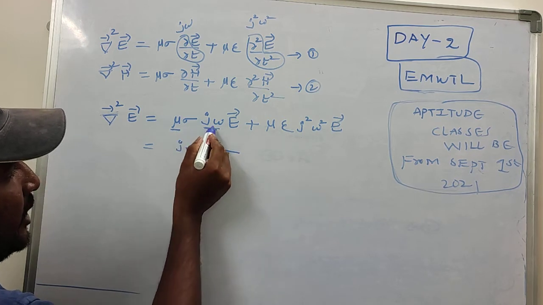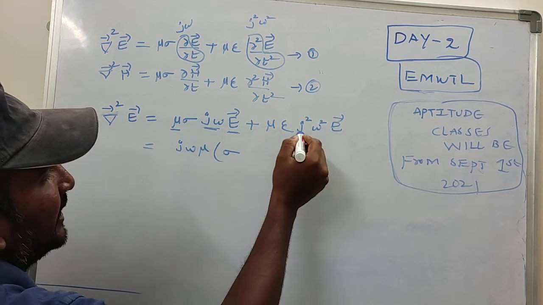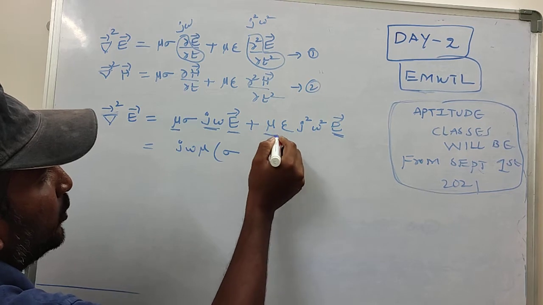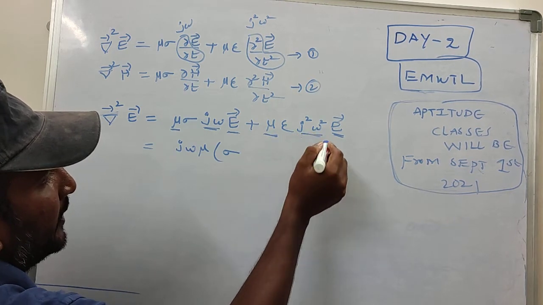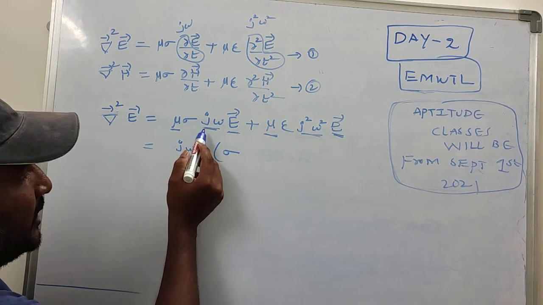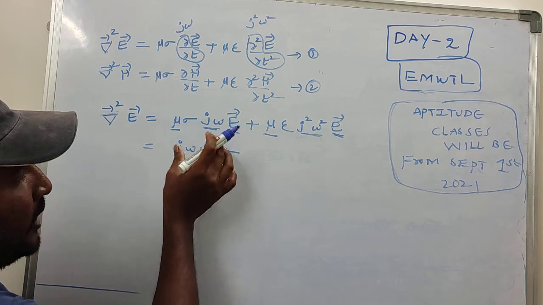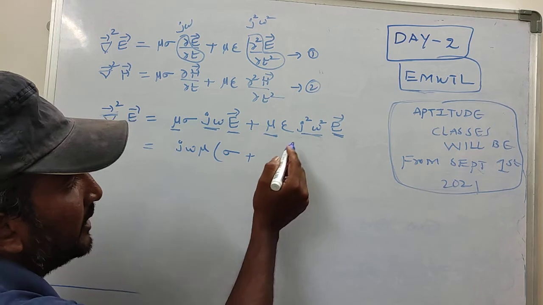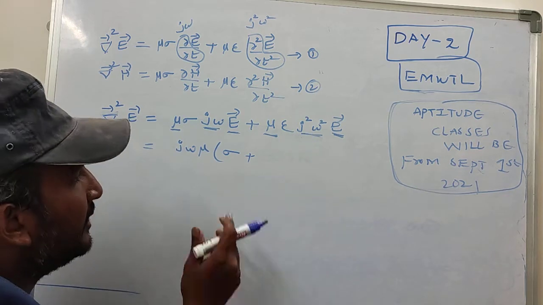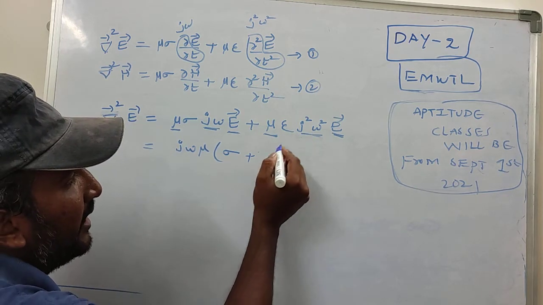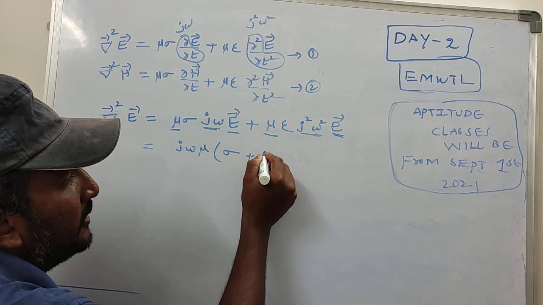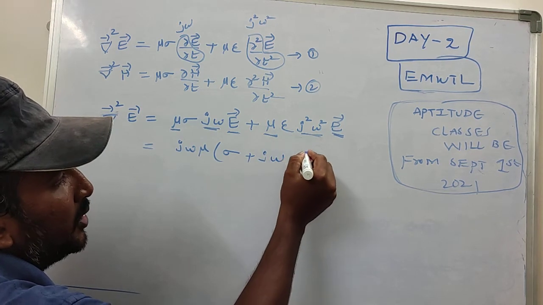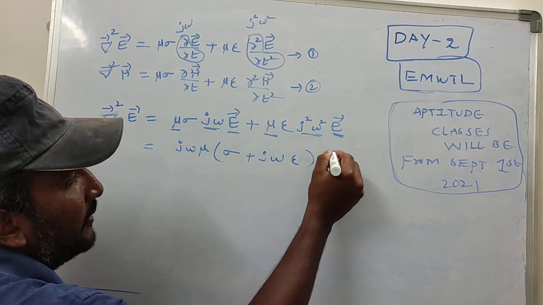Now it becomes sigma j omega mu, and I am considering the electric field also here. Mu I have taken common, j omega I have taken common. Here j omega E we have considered as common, then it becomes sigma plus, one j omega we have taken common, so we have one more j omega, and the remaining is epsilon, times electric field intensity.